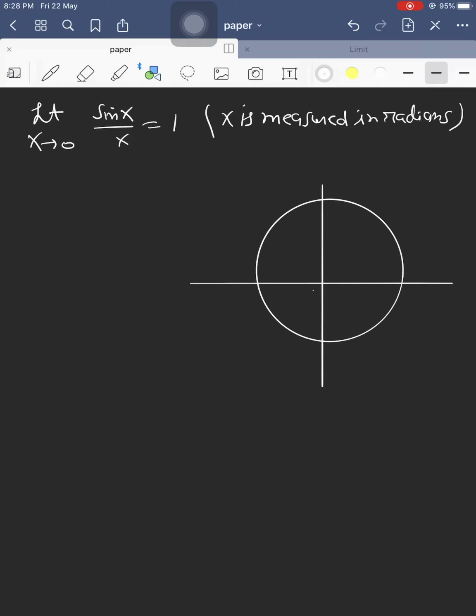Suppose O is the center of the circle and A and B are two neighboring points on this circle. Connect AB, and suppose the chord AB subtends an angle x radians at the center of the circle.